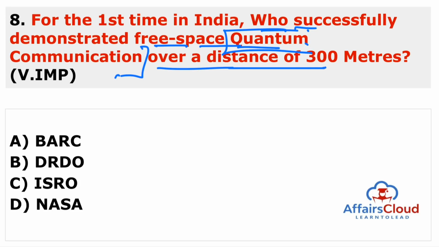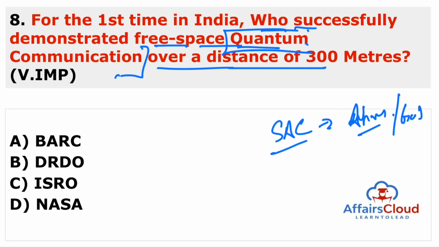And the free space quantum key distribution was demonstrated at the Space Applications Centre, which is situated in Ahmedabad, Gujarat. You can remember this, and this quantum communication was done by ISRO. So remember, it is the Indian Space Research Organisation.